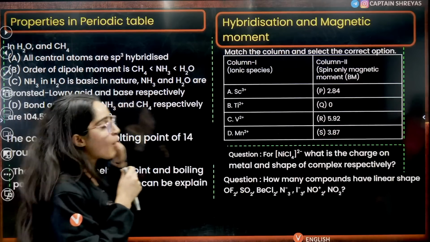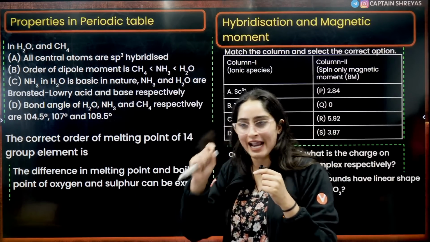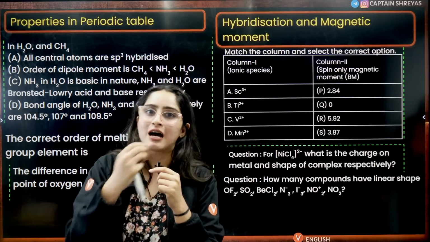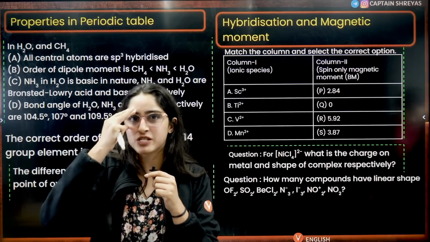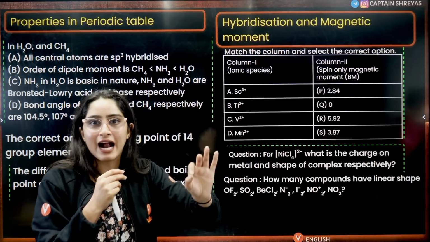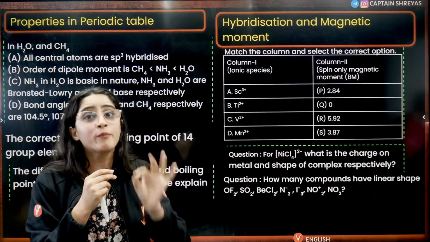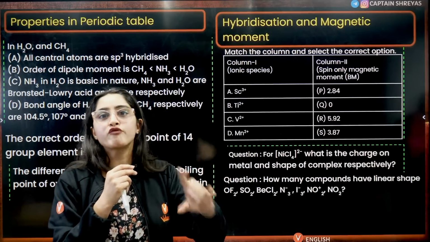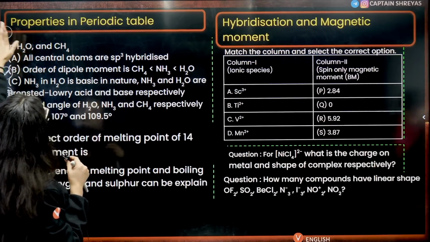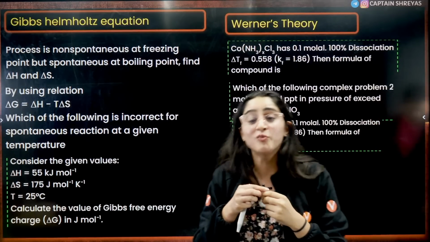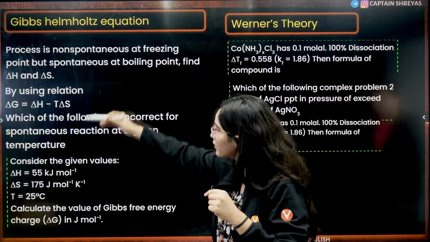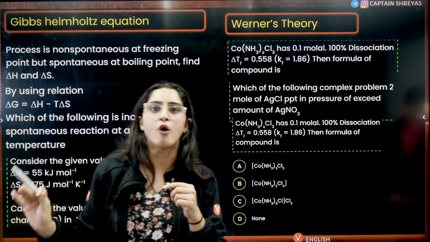Next is properties of the periodic table. So the exceptional trends and the general properties in chemical bonding and the periodic table plus p block, they are asking in match the following or statement based questions. Next is hybridization and magnetic moment, from chemical bonding and from coordination chemistry. There is high weightage of coordination chemistry that we can see from the past 6 shifts, right? Next is the Gibbs-Helmholtz equation. From thermodynamics, this question is repeated in almost every shift. First question, second question, third question, based on that particular formula, simple.